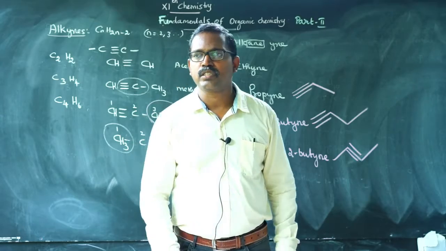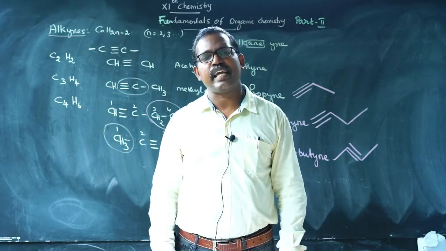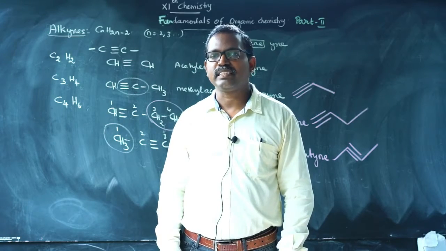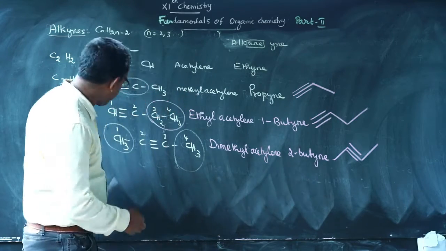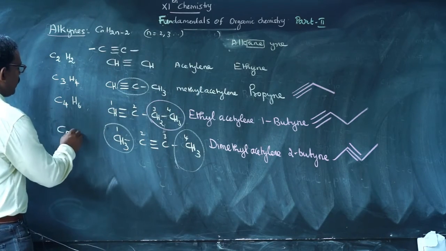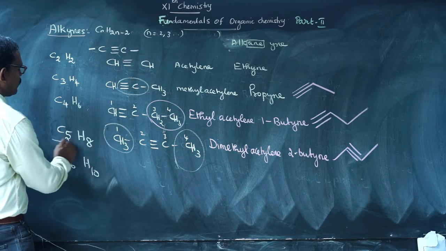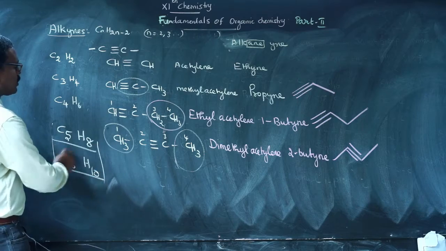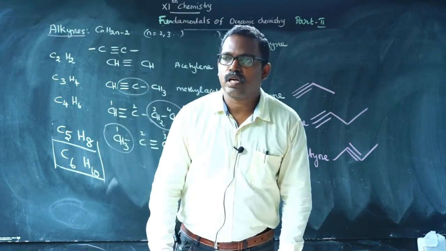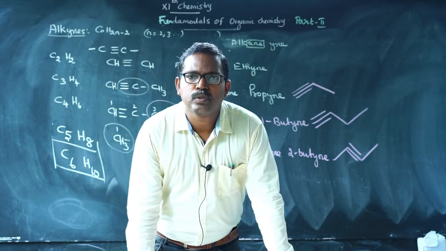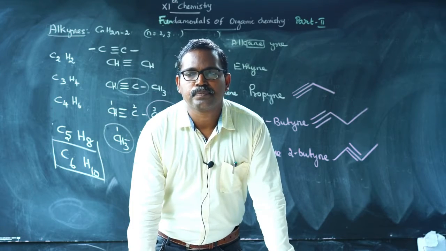You can practice some other compounds with carbon number 5, C5H8, and C6H10. You can draw the different structures of these compounds also. So these are about alkynes: what alkynes are, and how to write the common name and IUPAC name of the compounds.